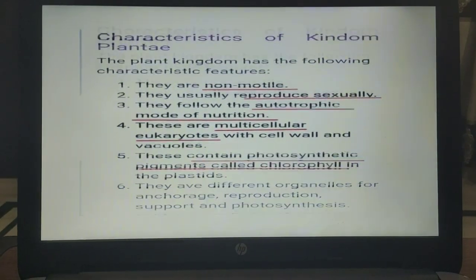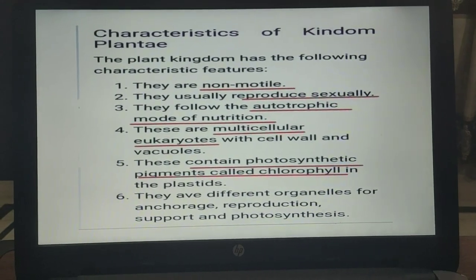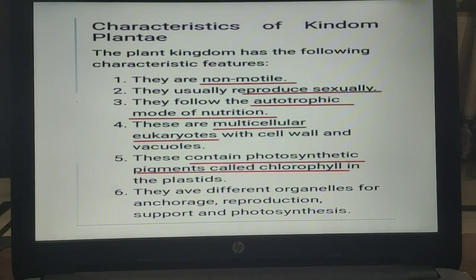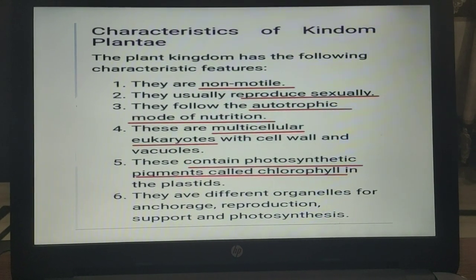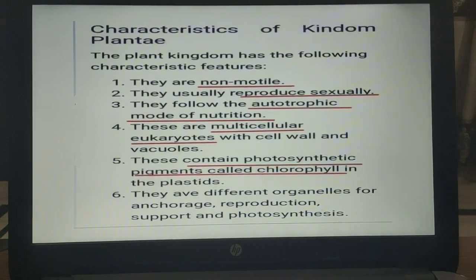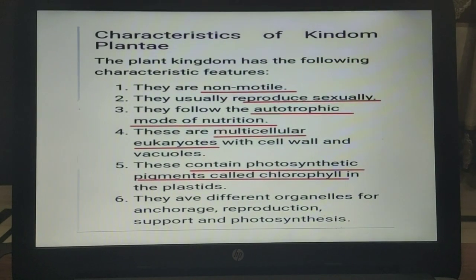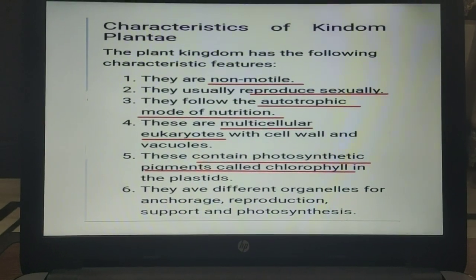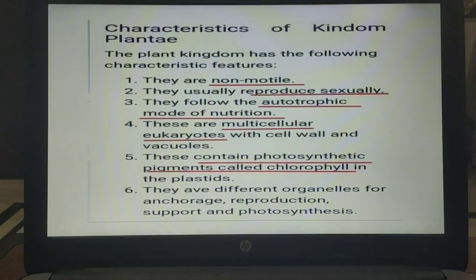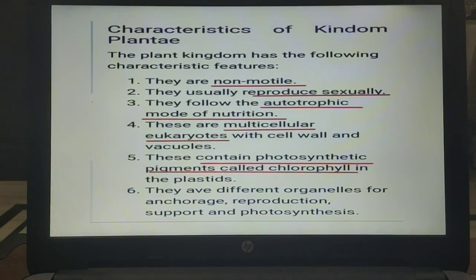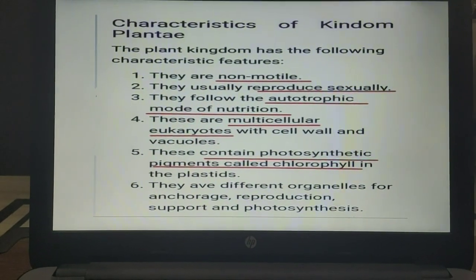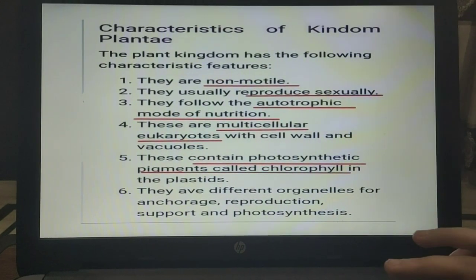The characteristics of Kingdom Plantae are: they are non-motile, that means they can't move. They usually reproduce sexually. They follow the autotrophic mode of nutrition, that means they can prepare their own food. These are multicellular eukaryotes with cell wall and vacuoles. These contain photosynthetic pigments called chlorophyll in the plastids. They have different organelles for reproduction, support, and photosynthesis.